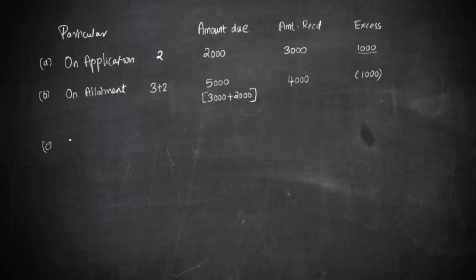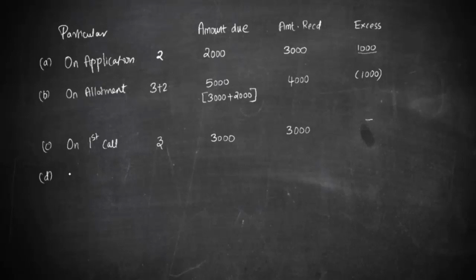Then we'll move on to the first call. On first call, what is the money that is due? On first call, the money that is due is 3. So it is 3 into 1000, 3000, that is the due, and what was received is also the same, that is 3 into 1000, 3000. So you don't have any excess or deficit here.